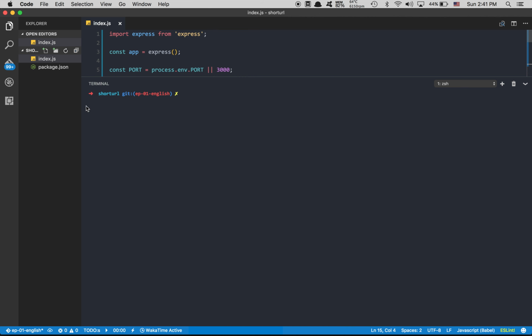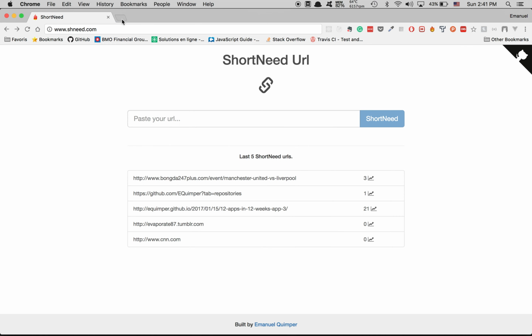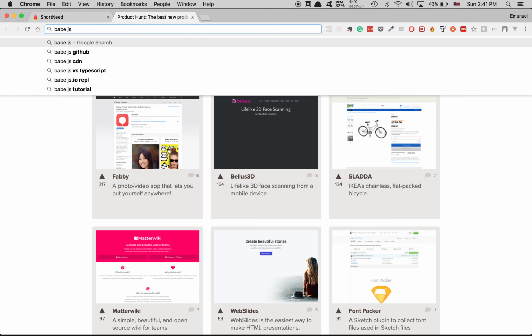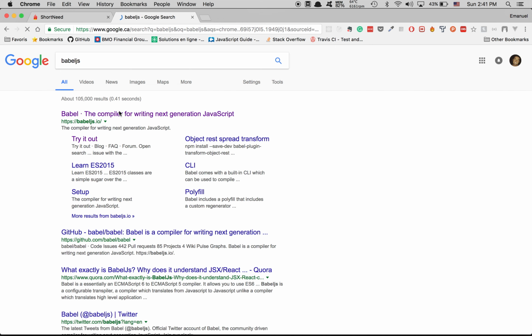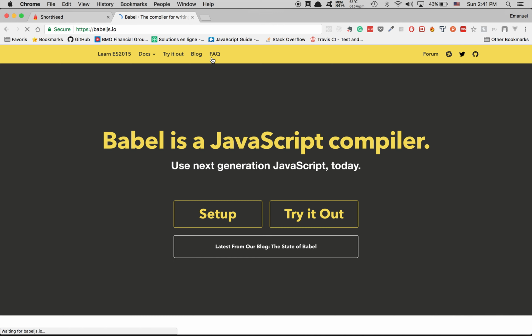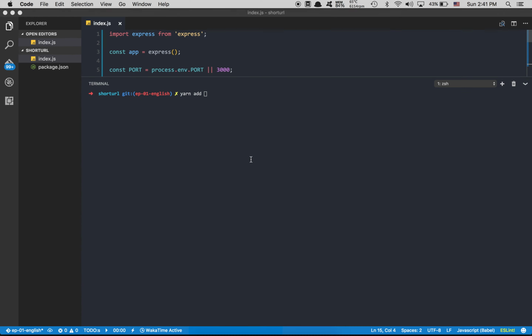So the first thing we're gonna do is add some packages to make it work, and this is with Babel. So what is Babel? Babel.js is the compiler. Finally, we're gonna compile everything from ES6 to ES5 for it to work.